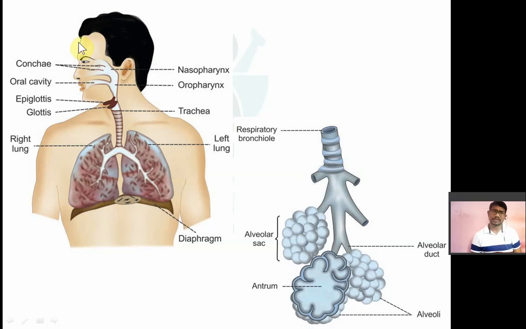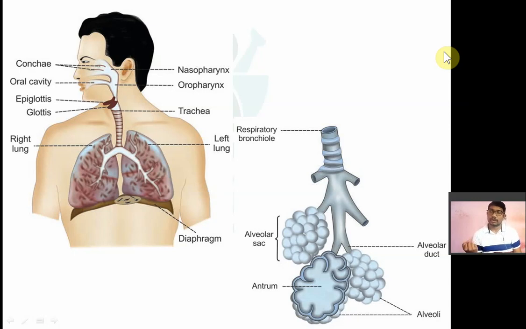So this is the respiratory system. The main function of this system is to exchange gases. Whatever gases are there in the atmosphere, that atmospheric air also has oxygen. That oxygen is taken up from the atmosphere inside the body, and the metabolic waste product, carbon dioxide, is released from the body. Oxygen is very important for the survival of every cell, because every cell needs energy in the form of ATP, and most of the metabolic processes are dependent on oxygen.